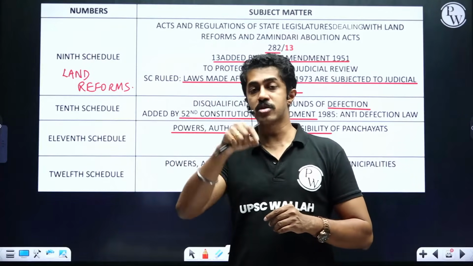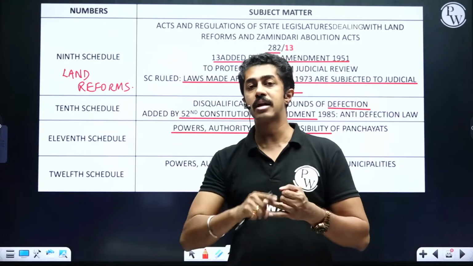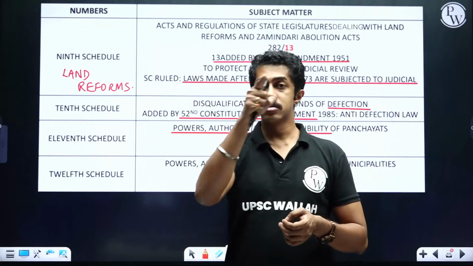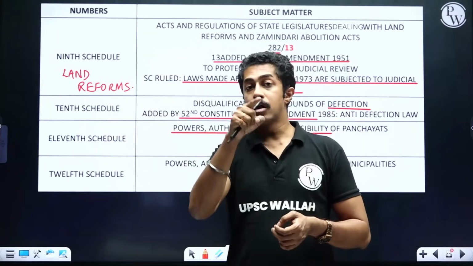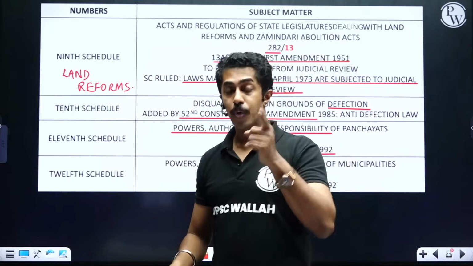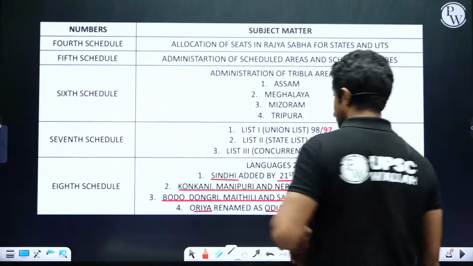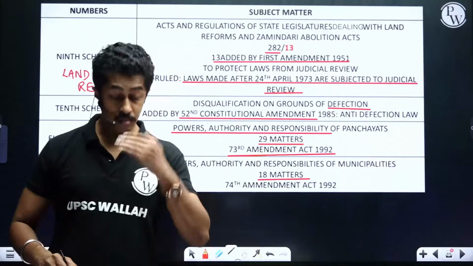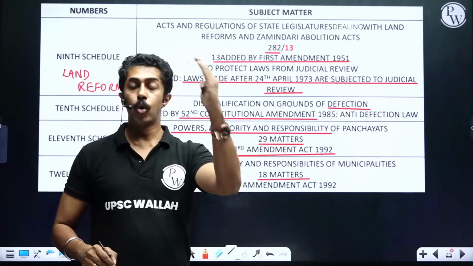Sixth schedule, administration of tribal areas in Assam, Meghalaya, Mizoram, Tripura. Seventh schedule, union list, state list, concurrent list. Eighth schedule, languages. 21st, Sindhi. 71st, Manipuri, Konkani, Nepali. 92nd, Bodo, Santali, Maithili, and Dogri. Then finally 96th, related to Odisha state only. Oriya became Odia.